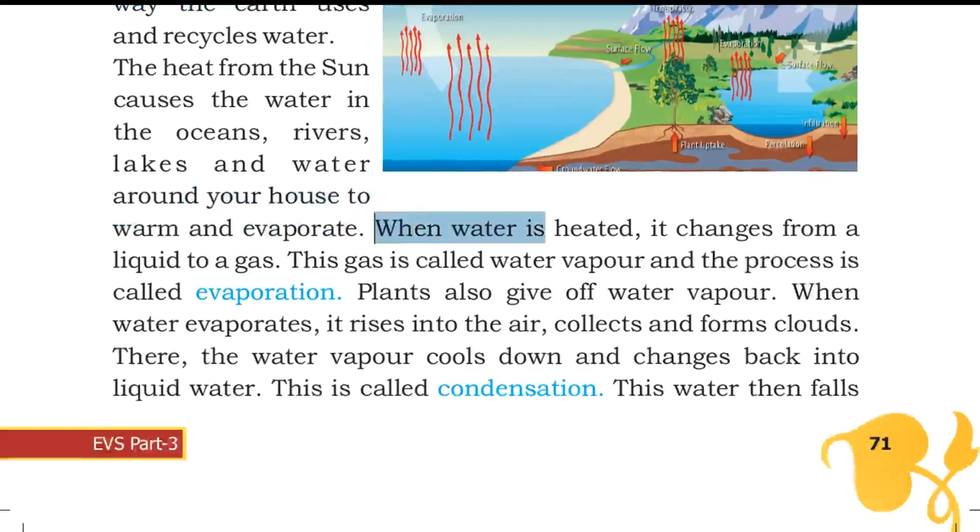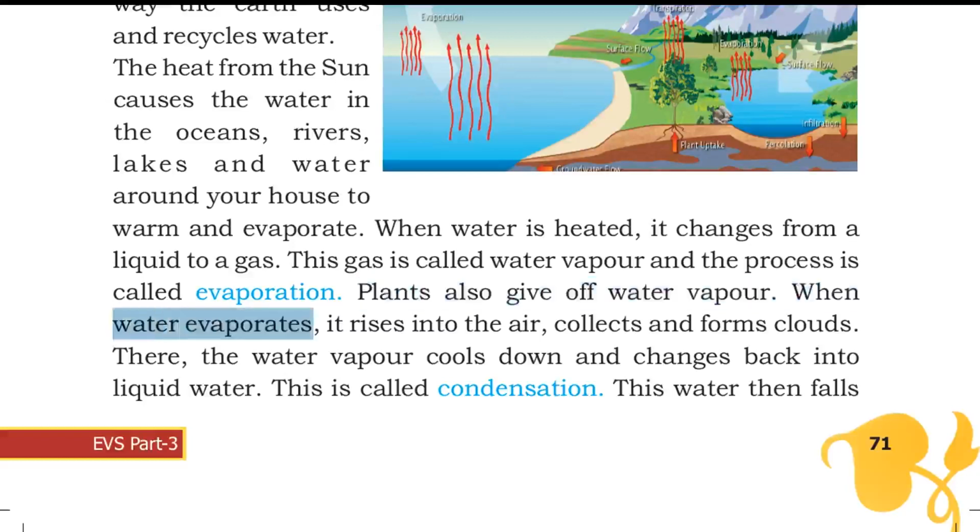When water is heated, it changes from a liquid to a gas. This gas is called water vapor and the process is called evaporation. Plants also give off water vapor.